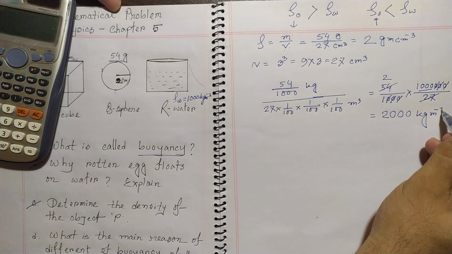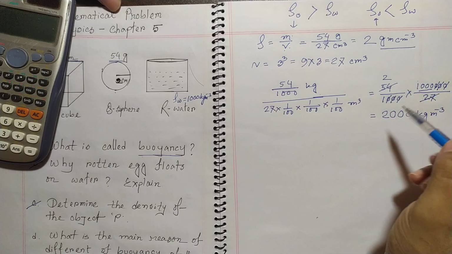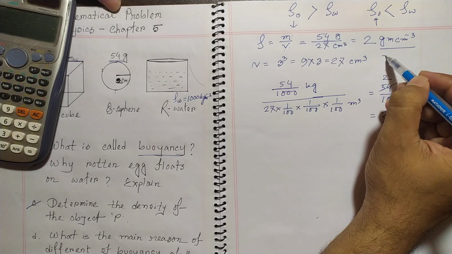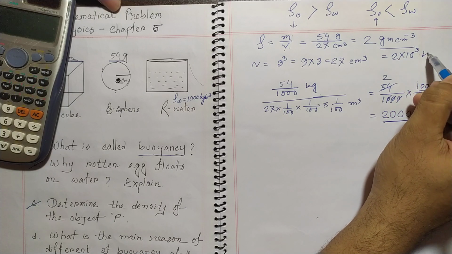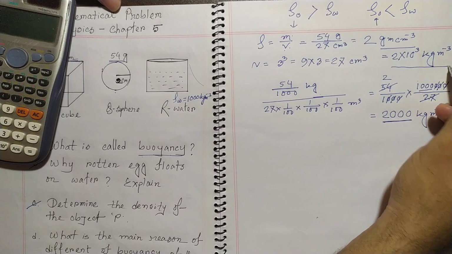So we can say that this is 2000 kg per meter cube. So whatever is given gram per cc, we just need to multiply by 1000, then it would convert into 2 into 10 to the power 3 kg per meter cube. This is important.